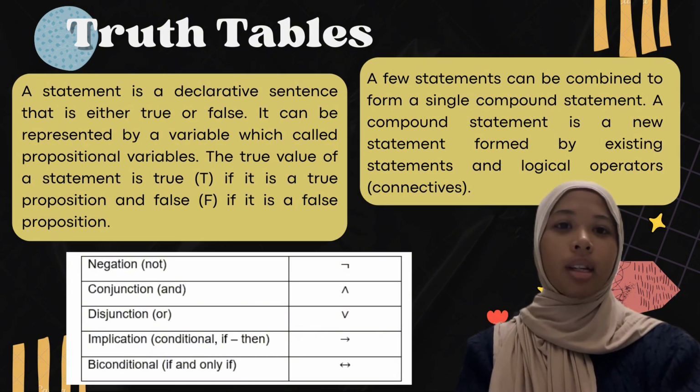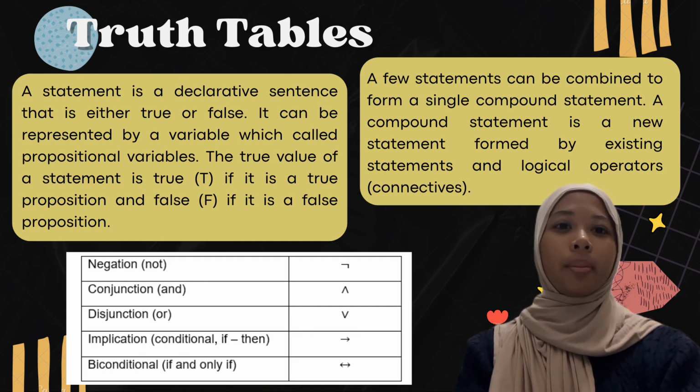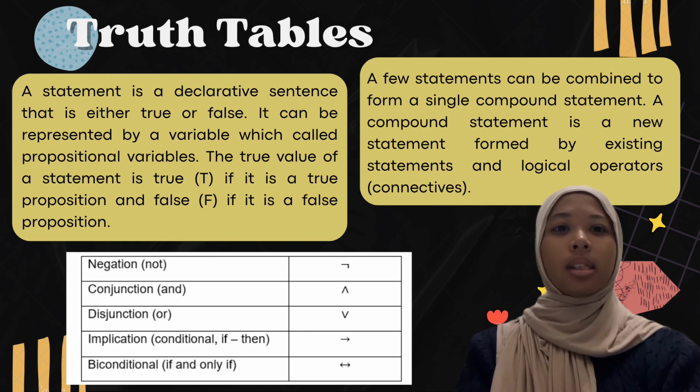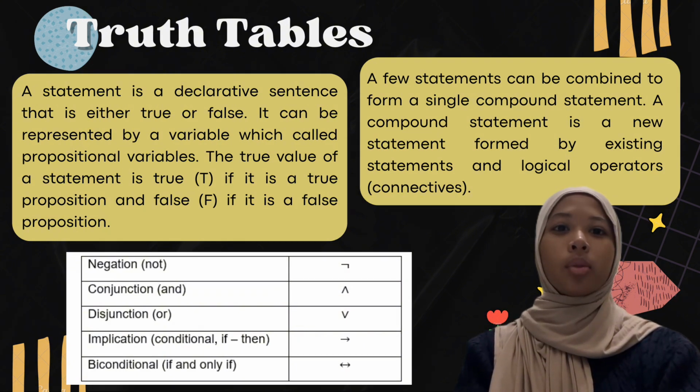So basically, a statement can be separated into two, which is true or false. For example, Kasrina is sleeping, which is false. Next, Kasrina is recording a video. That is true because I am recording a video right now. Besides, as you can see on the slide, there are logical operators that are used to connect statements. Without further ado, let's see a real-life scenario to make sure we truly understand the use of truth tables.